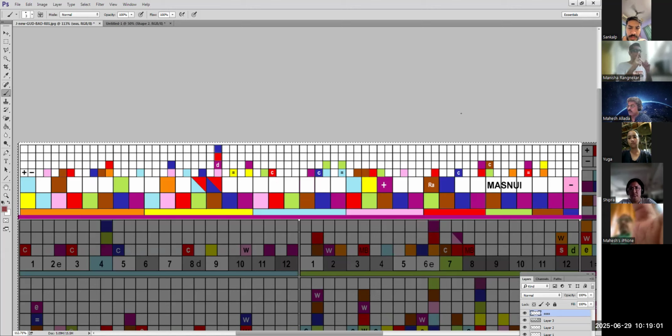So when two planets with certain properties, let us say, are together, they actually constitute a third planet. That is called Masnui planet. Okay. So here, how to read this chart? Let me take.